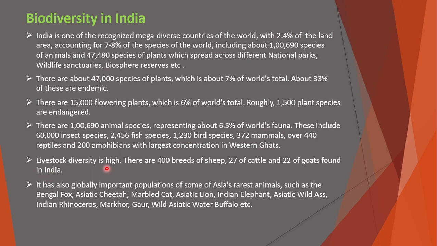Livestock diversity is high. There are 400 breeds of sheep, 27 of cattle, and 22 species of goats found in India. It also has globally important populations of some of Asia's rarest animals, such as the Bengal fox, Asiatic cheetah, marble cat, Asiatic lion, Indian elephant, Asiatic wild ass, Indian rhinoceros, markhor, gaur, wild Asiatic water buffalo, etc. Okay, so that is about the biodiversity of India.